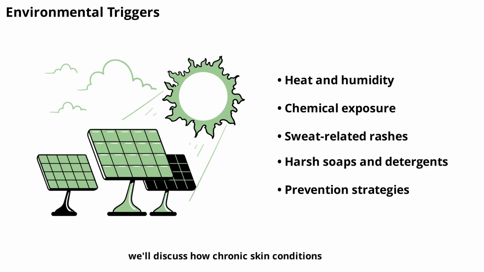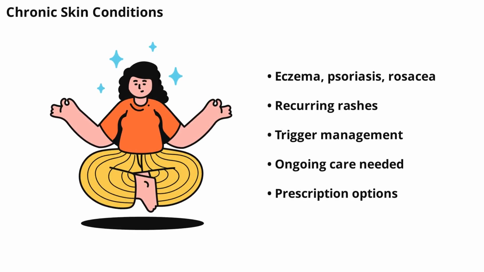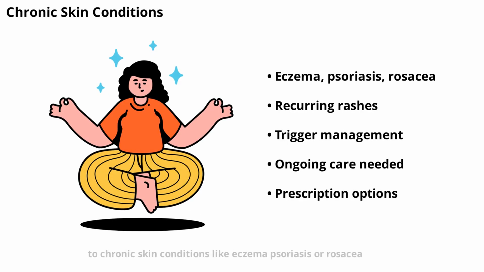Next, we'll discuss how chronic skin conditions play a role in rash development. Some people experience rashes due to chronic skin conditions like eczema, psoriasis, or rosacea. These conditions often cause recurring rashes that may flare up in response to stress, weather changes, or other triggers. Managing chronic skin conditions typically involves ongoing care, including moisturizing, avoiding known triggers, and sometimes using prescription medications. Understanding the nature of these conditions can help you better manage symptoms and prevent flare-ups.